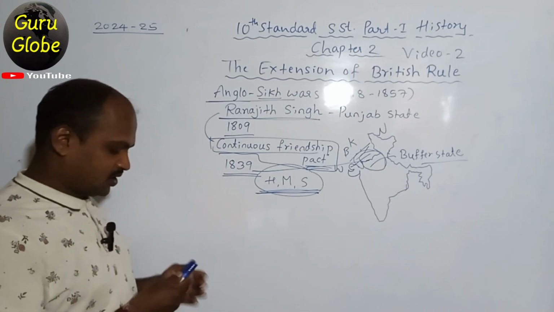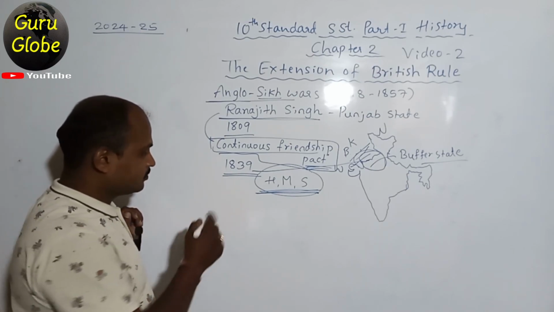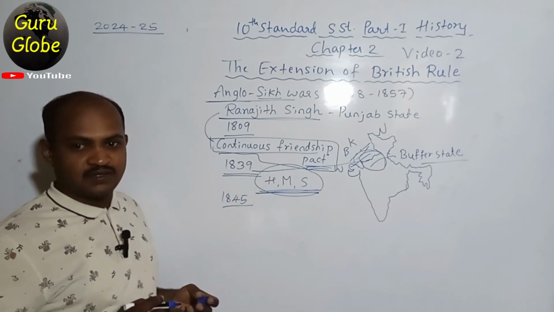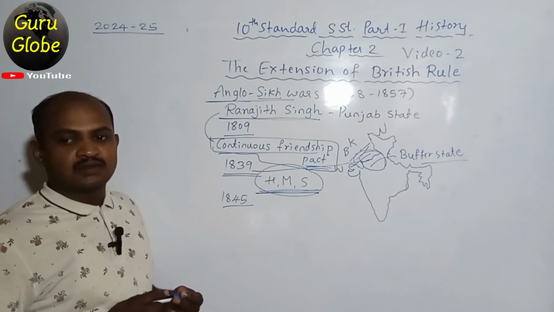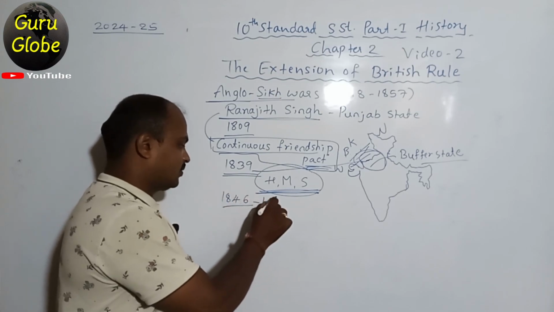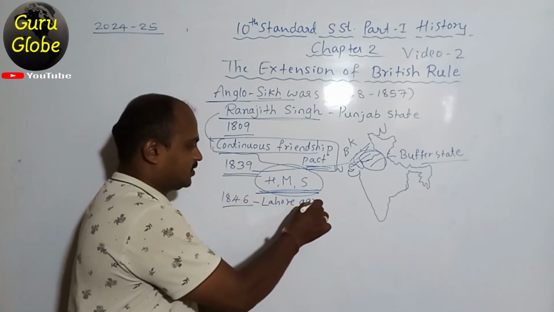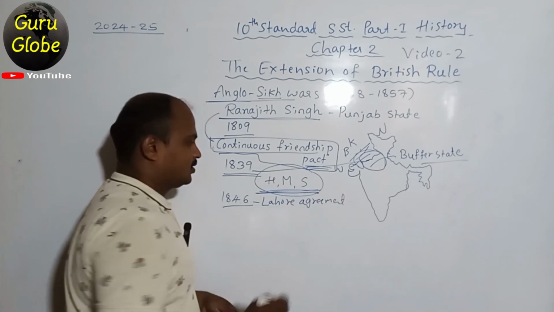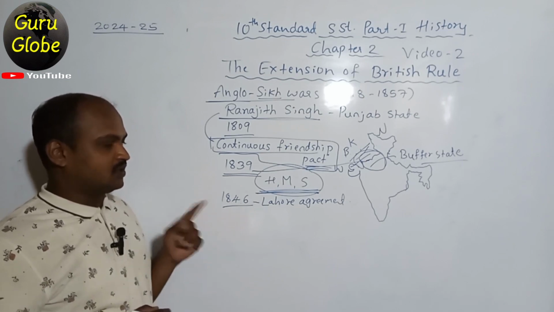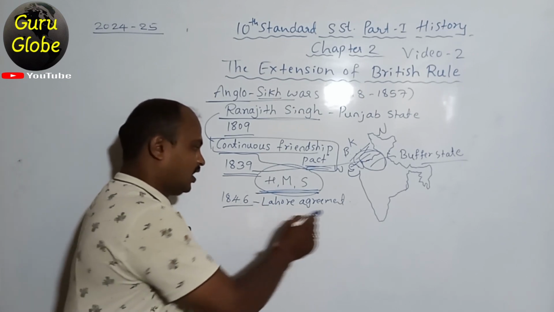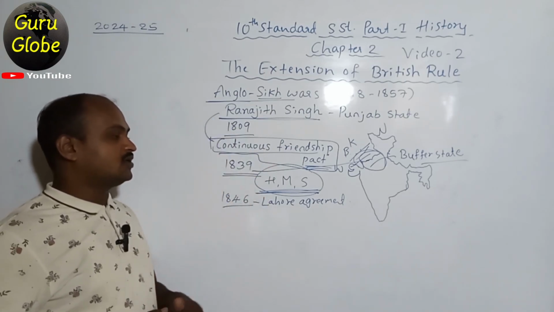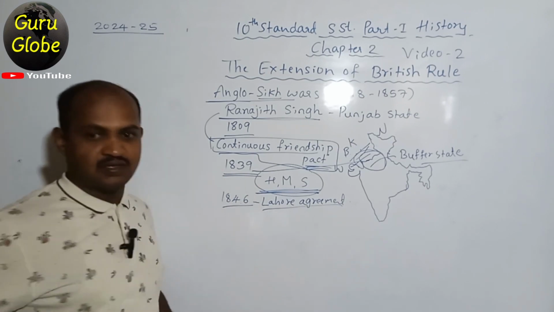This is one thing. And next, in the year 1845, the Lahore Agreement happened. 45, not 46. As per this agreement, the British became the real power holders over the Punjab region, and this agreement ended the Anglo-Sikh War also. So which ended the Anglo-Sikh War? That is the Lahore Agreement.